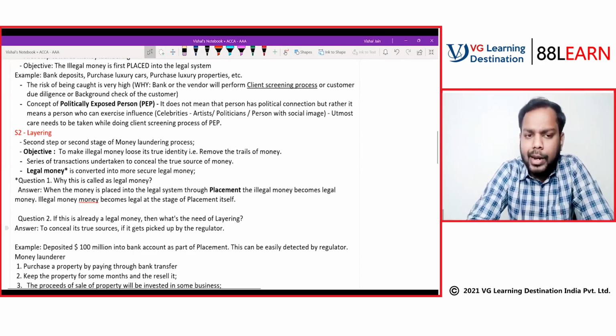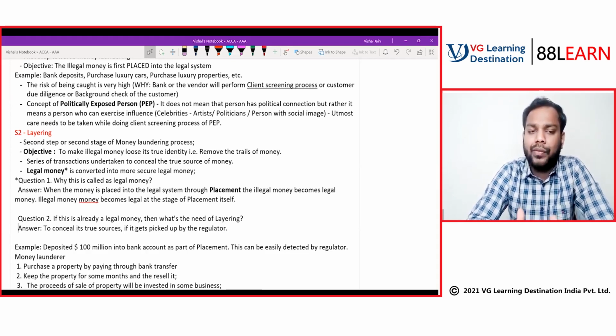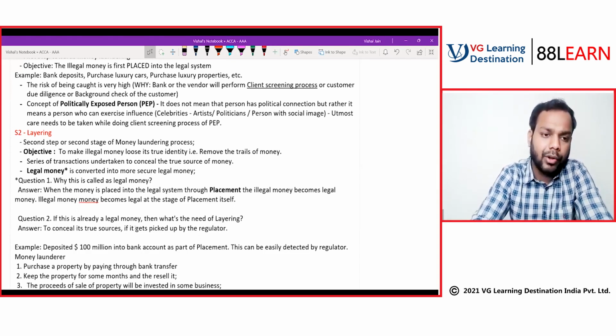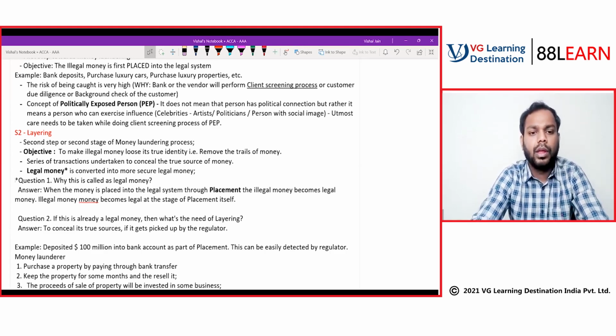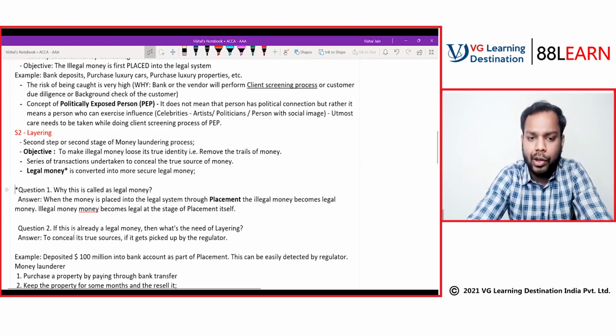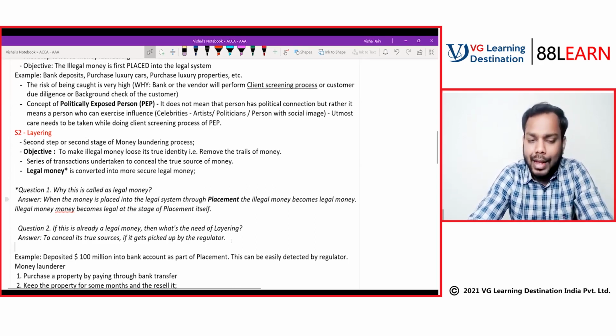This chapter of money laundering is not basically a theory chapter. It's just a chapter based on logic. If you can logically think of it, you can answer anything. So just think of it, okay? And you will find answers for all the queries. Now, why is this legal money? You understood. If this is already legal money, then what's the need of layering? You understood this also, right? Now, is the process of layering clear to all of you?